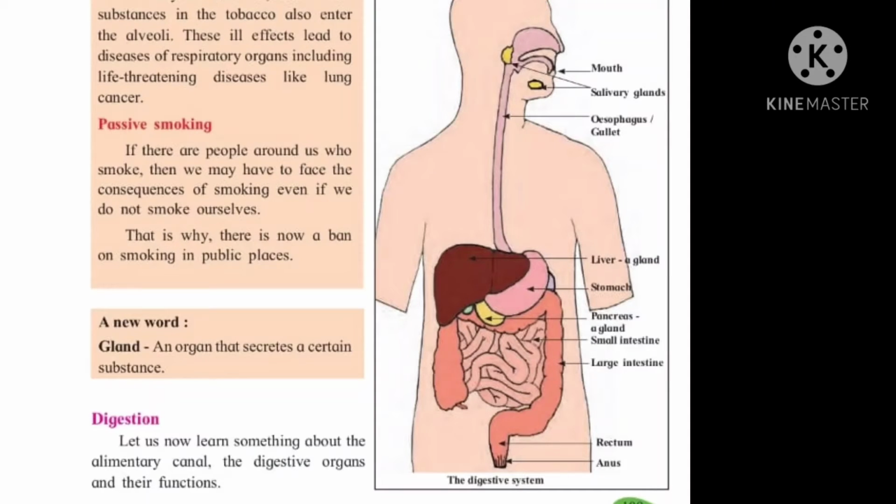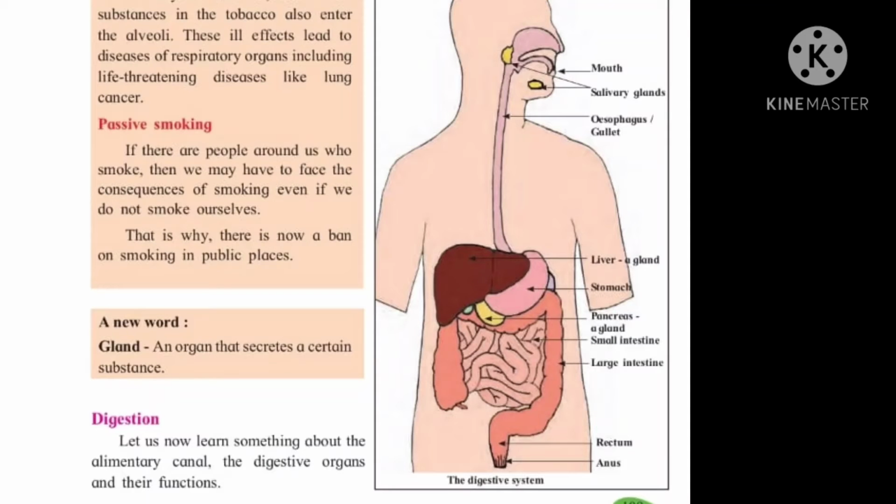As I told you before, the digestion of food starts from the mouth itself. The teeth, the tongue and saliva all help to convert food into a soft, moist ball. So, as we put the morsel in our mouth, with the help of our teeth, we go on chewing it. And while chewing it, there are certain juices that are secreted in our mouth by our tongue and also by various salivary glands that are present in our mouth. And this helps to partly digest the food in our mouth itself.